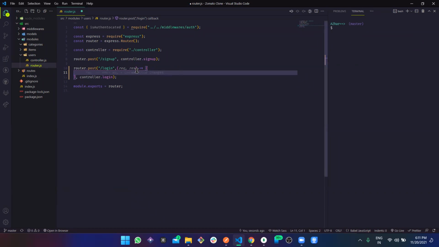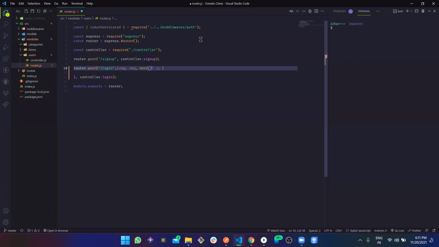And also in the middleware we get one more thing, which is next. Now suppose we'll be checking request.body.phone, whether the phone is there or not, and request.body.password, whether the password is there or not.